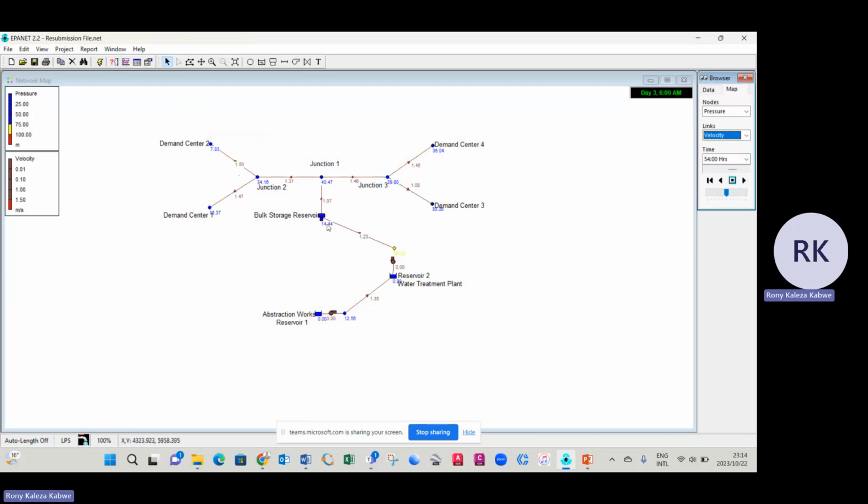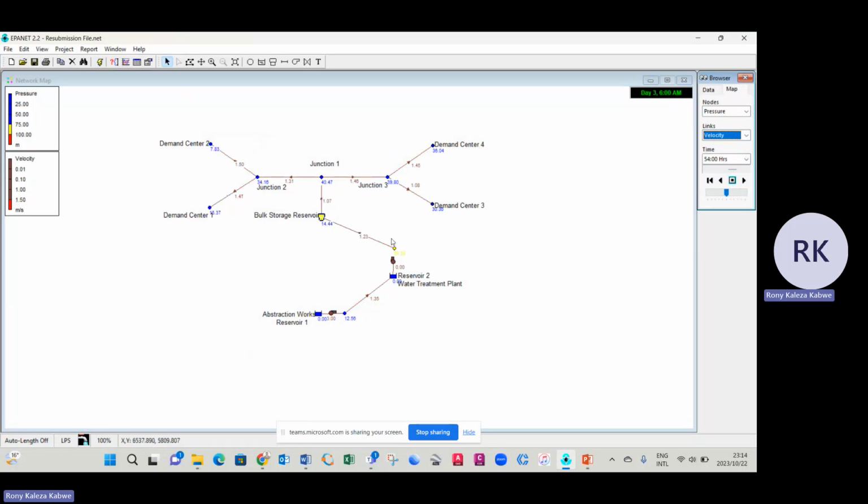As per my simulation, you can see at day 3, the storage is sitting at 14 meters, in terms of water. Now I also put a simulation whereby I close this pipe over here. So obviously this back storage tank will have to supply water to all the demand centers. And according to my simulation, this back storage supplied water for 29 hours, literally. So that will also be discussed in my conclusion.